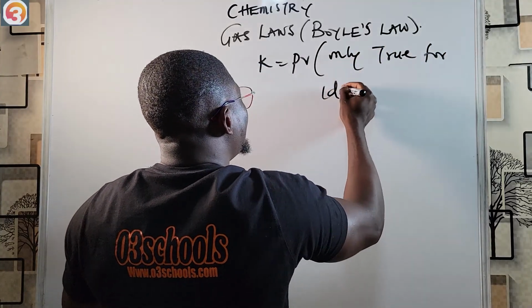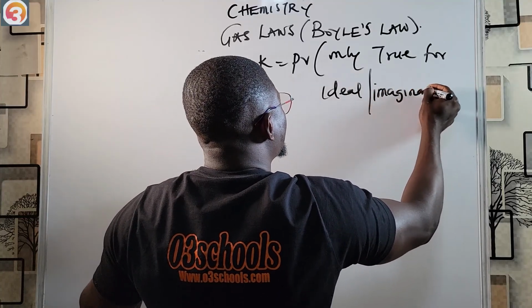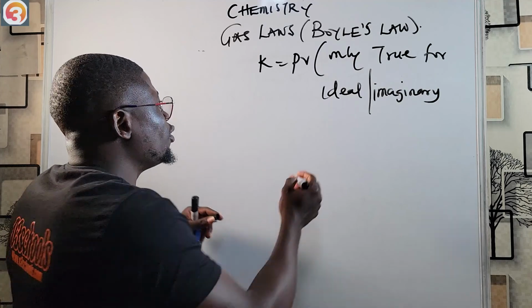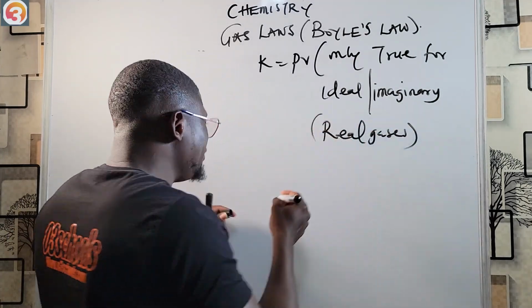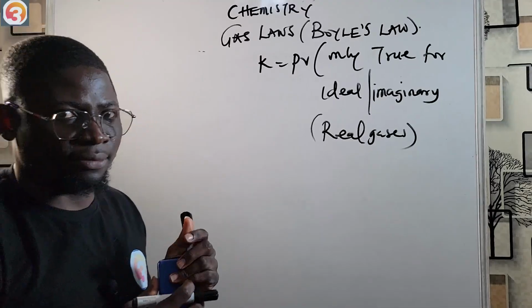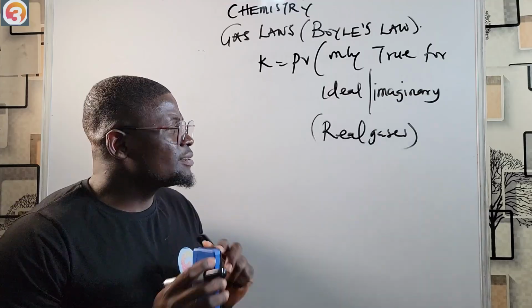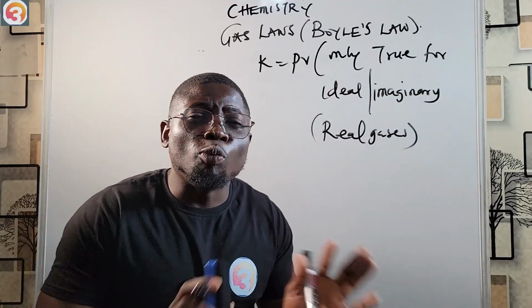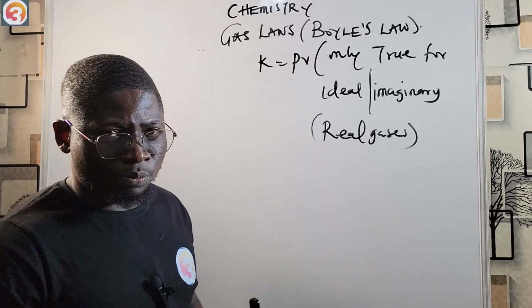For real gases, it is not true. For a given quantity of gas, PV is constant only for ideal or imaginary gases. PV is never constant for real gases. This means that real gases do not obey Boyle's law at all.